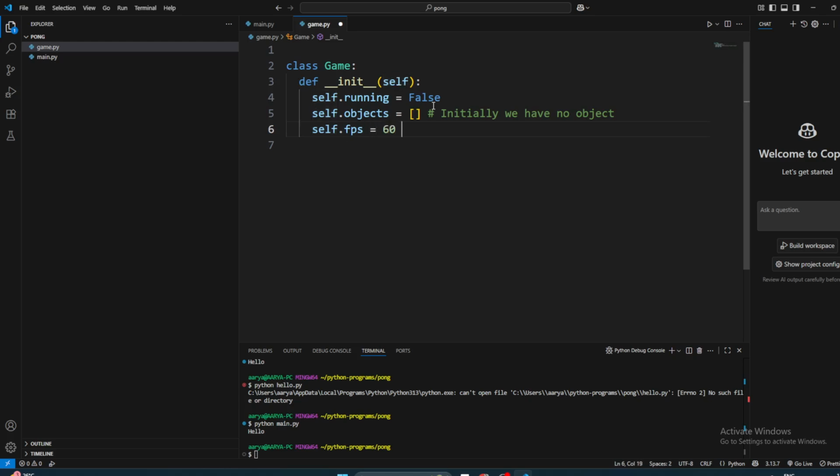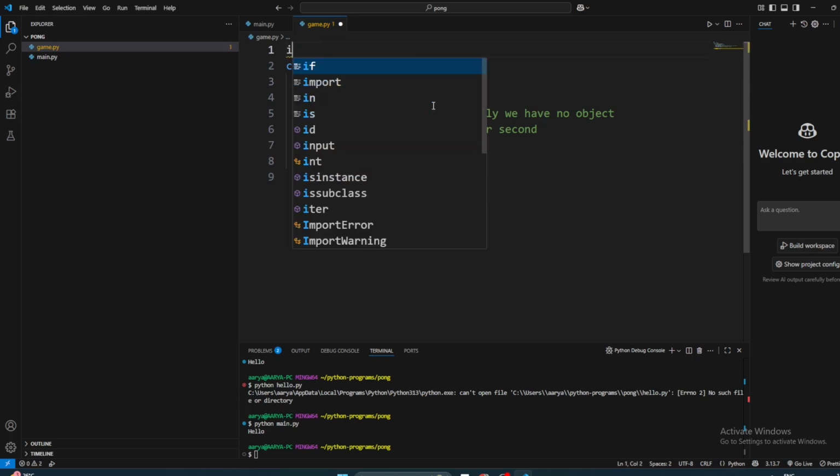But other than that, what else do we need to do? When we initialize the game, we need to create a window, and we need to initialize pygame. So pygame.init, but you have to import it first.